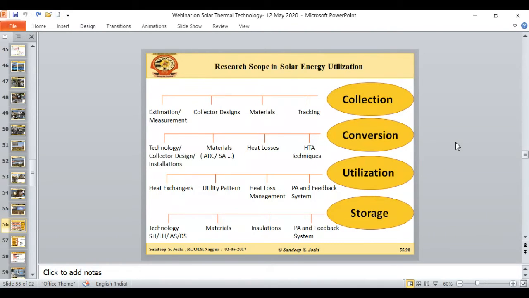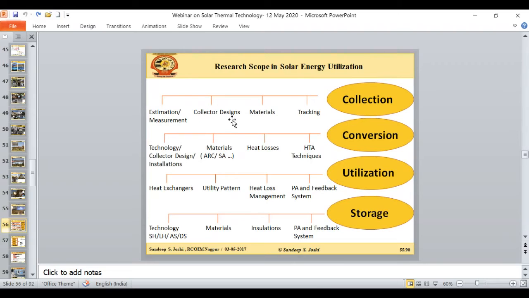Now coming to my understanding of solar research. This is the one single slide which will give the overview of the research scope in solar energy. According to me, solar energy research is divided into these 4 segments: one is the collection of solar energy, one is the conversion of solar energy, utilization, and the storage. When I talk about the collection, what is more important is estimation and measurement of solar radiation. Then second is the collector design.